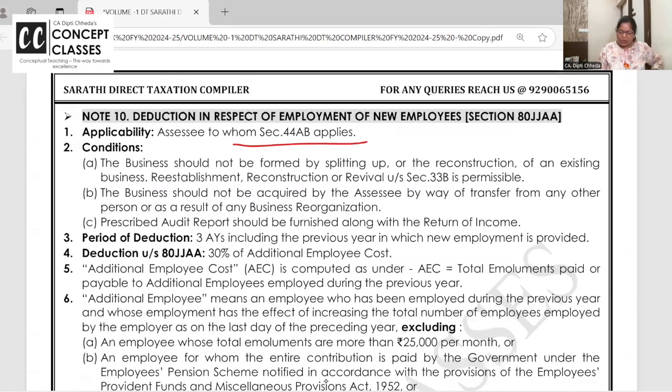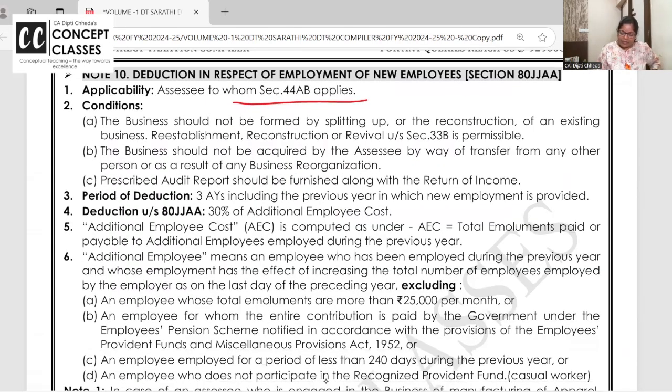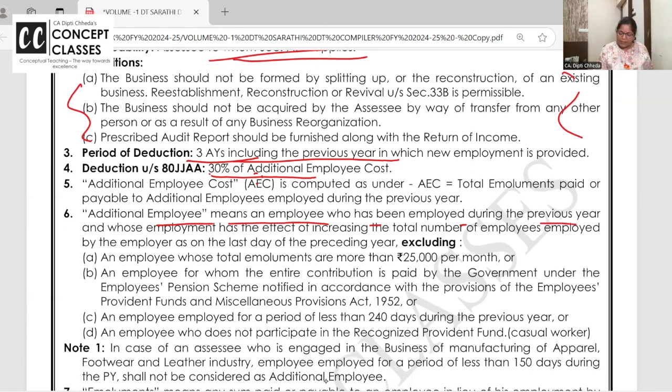Provided your books of accounts are audited and you are a manufacturer. Then deduction is allowed for all the new employees you have recruited, 30% for 3 years. So 30% now, 30% next year, 30% after that. In 3 years they are giving deductions if you are employing new workers. See, unemployment is the biggest problem, but this should be a new entity. It's not that it is allowed only to companies; individual, HUF, LLP, all, but their books of account should be audited. And additional employees means new employees who have been employed during the previous year